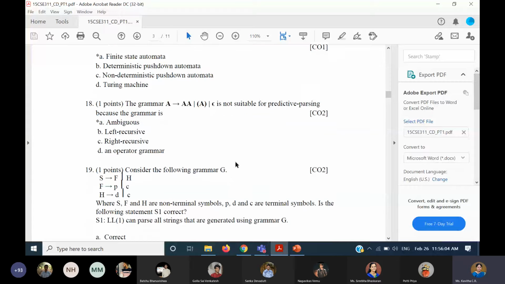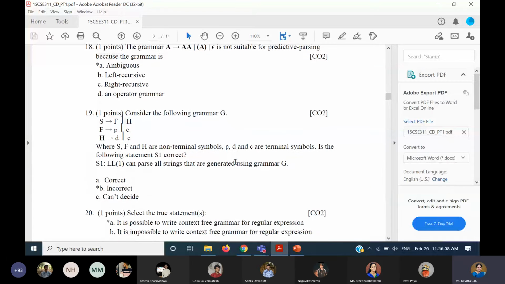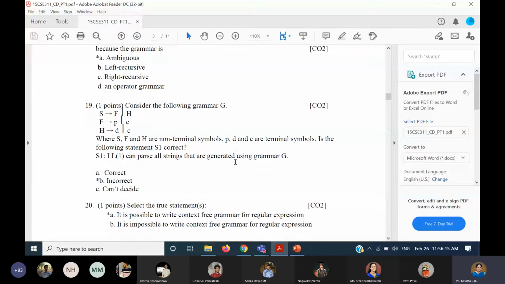Okay, coming to the 19th question, consider the following grammar. Whatever the grammar, this also is indirectly saying something about ambiguity. Definitely, we have two possibilities for some string. Meaning, if I start with S gives F and then F gives C, that is one possibility. Similarly, I can have another possibility.